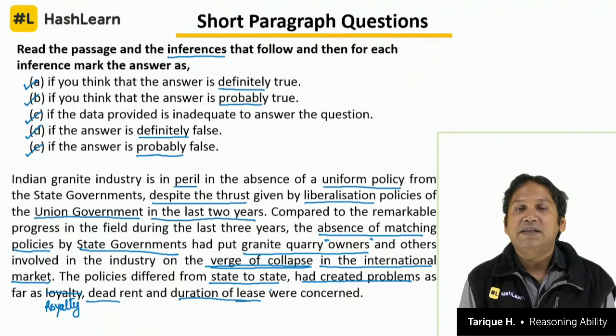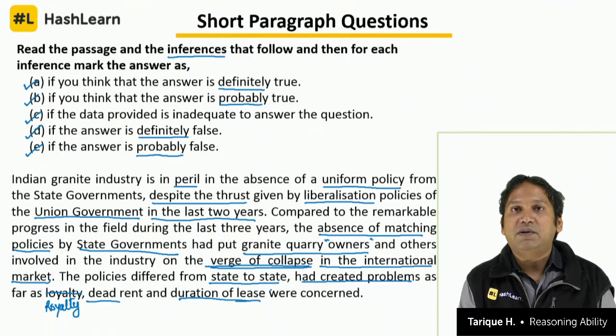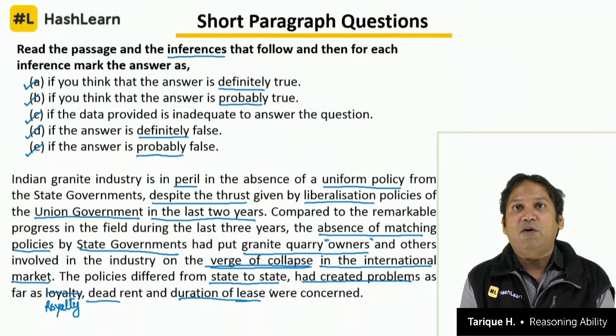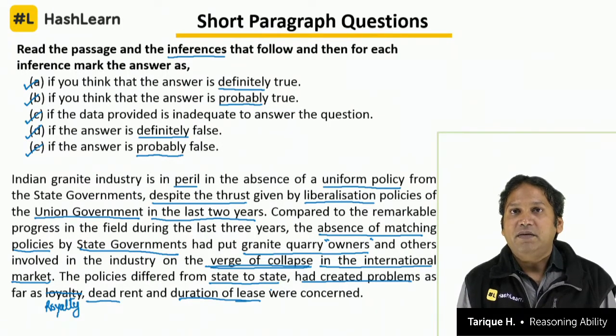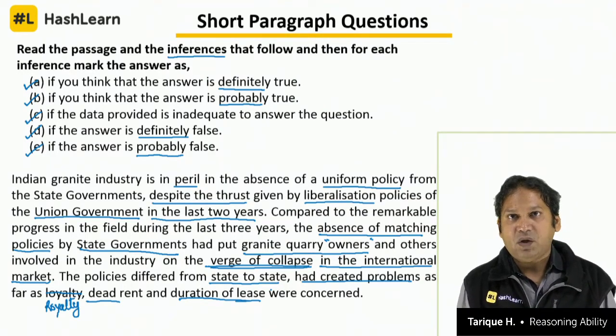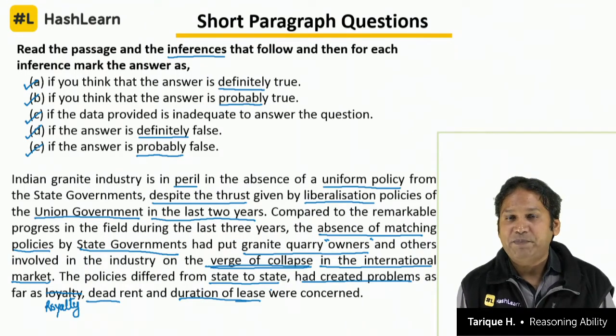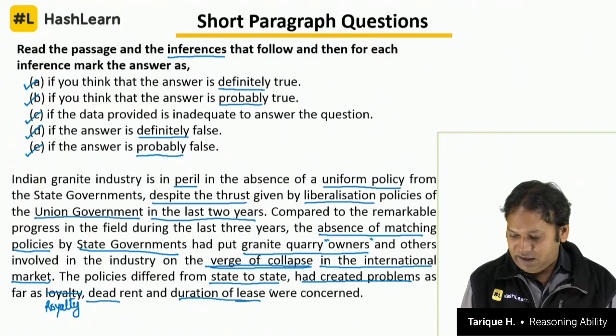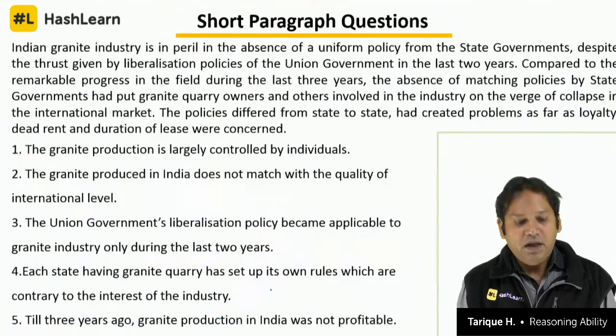So the overall information is that the Indian granite industry is in problem because of lack of uniform policies from state governments, although the central government is trying to help it by keeping liberal policies regarding international trade. That is why the granite industry is in peril, and most of the owners of these granite quarries and mines are almost on the verge of collapse in the international market, even though the granite industry has been doing well in the last 3 years. Many problems are there like royalty, dead rent and lease time. Let's go to the questions.